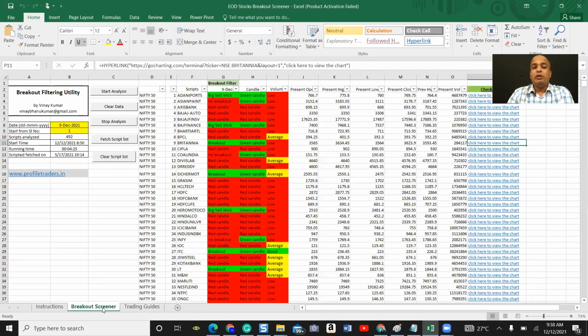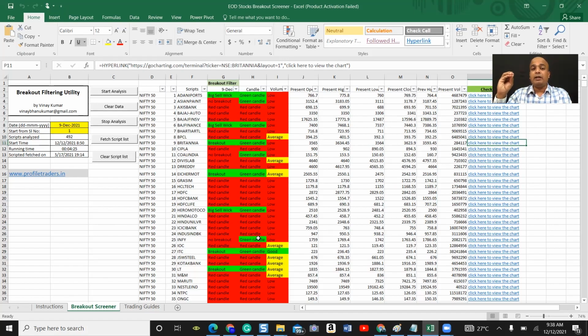And please note, you need to run this particular screener only after 5:30. What this screener does is, it fetches the data from the NSE server after the market completion, and then it runs its own breakout logic, and then it shortlists all the stocks. NSE will place the data on the server by 5:30, 5:45. So my suggestion is you run the screener only after 5:45, or 6 p.m. is best.